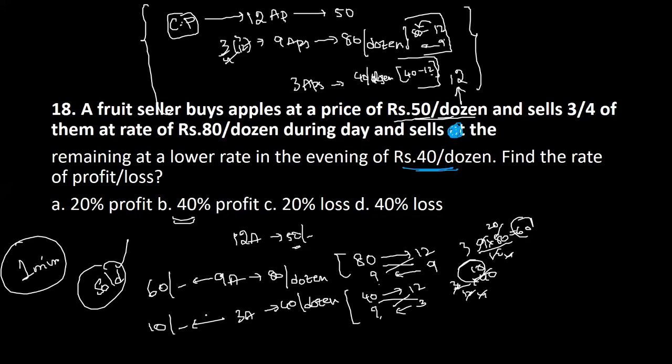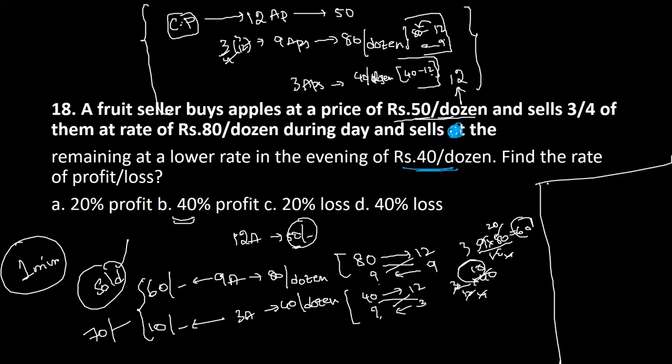Right? Done. Now, what is it that we need? We need to find out, overall, is it a profit or a loss? Obviously, it will be a profit, like he's taking a lot of money from there. So how much did he sell the whole thing for? 70 rupees. How much did he buy the whole thing for? 50 rupees. How much is it more?